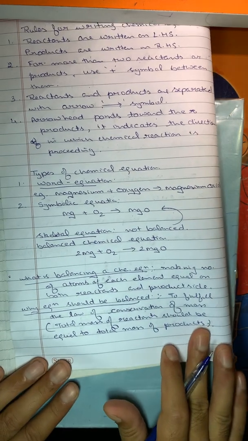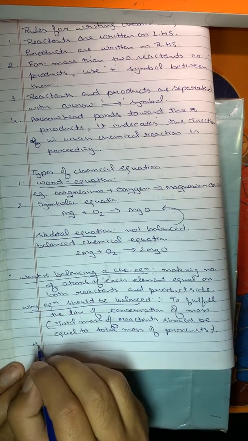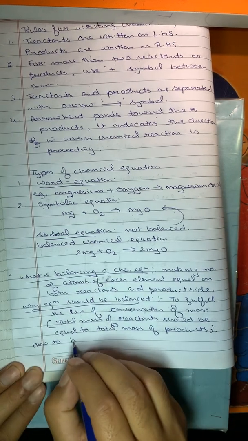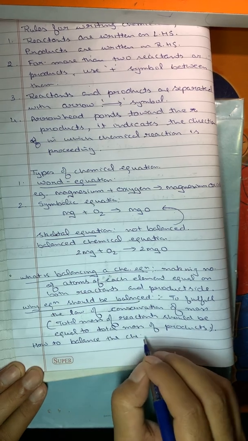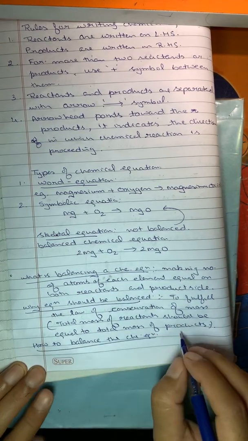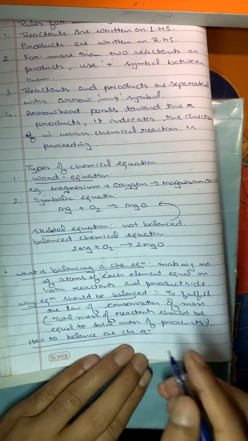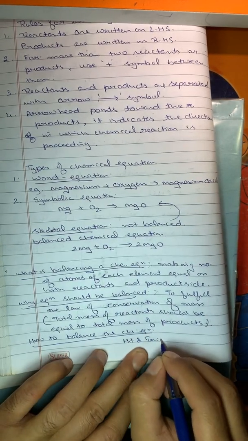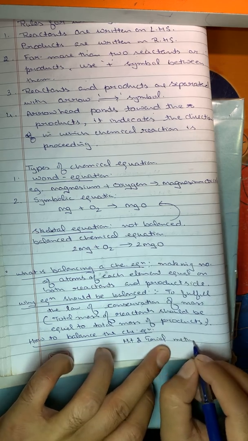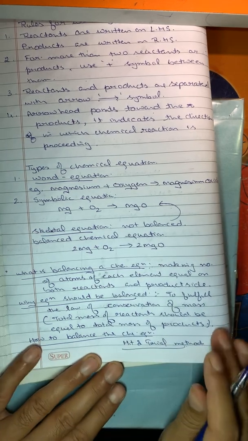Okay, now how to balance the chemical equation? Next question. One method we'll use is known as the hit and trial method, and we'll do this in the next class.